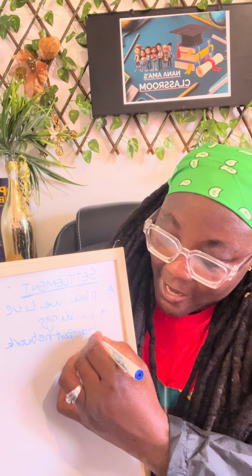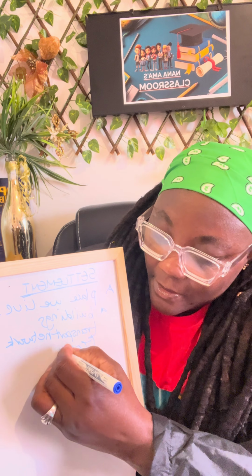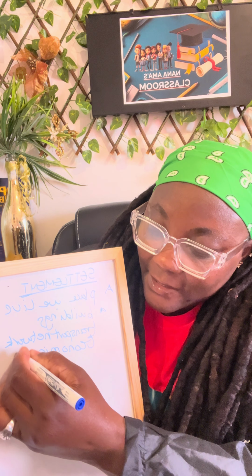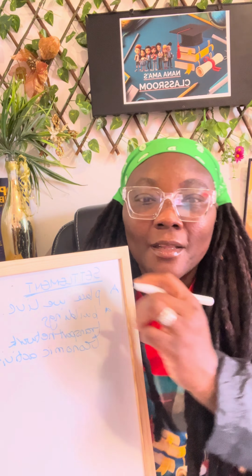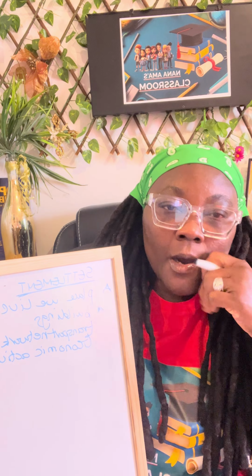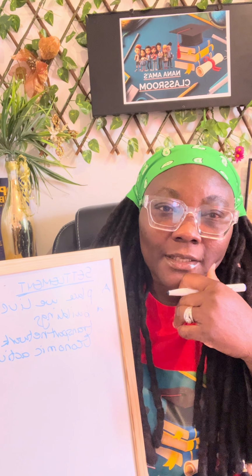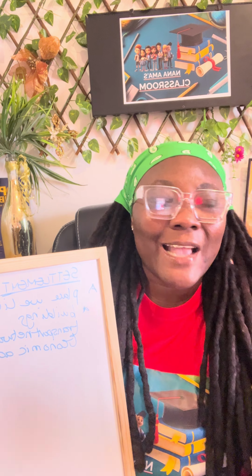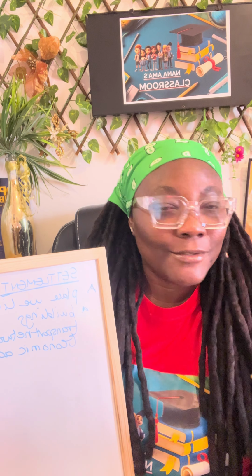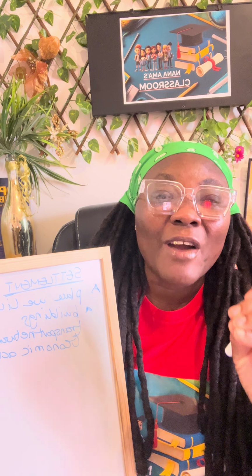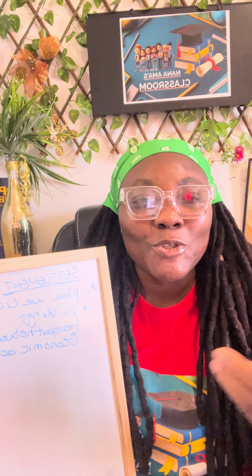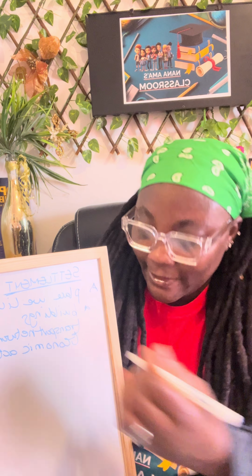Not only that, you also have to check all the economic activities the people are involved in. Economic activities. These are the features people look at. You can't just get up once and say, I want to settle in a place. No, there are things you must look out for. The first thing you have to look for is a site. People predominantly say, I'm going to my site, I'm going to my site. What is a site then?